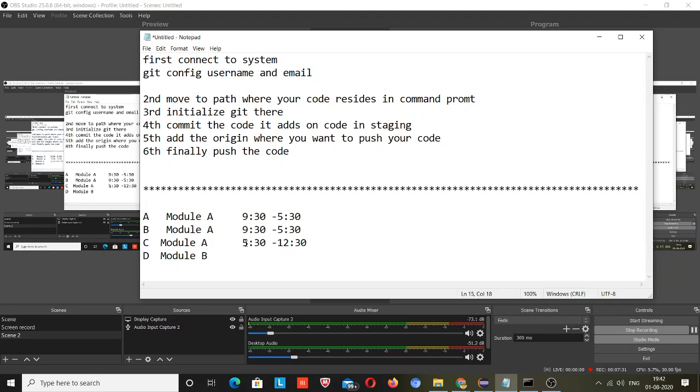After 30% he will start from 31% after pulling the code. They can't do this manually, like calling each other and saying please mail your code. They don't need to do that. Sometimes code is not merged properly and there are issues, but GitHub will take care of all these things. This was just an introduction.